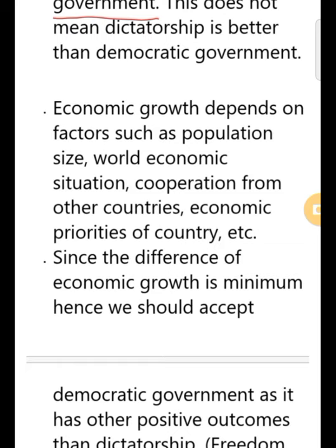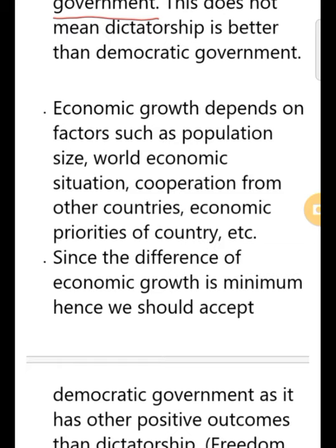So now whenever you write your answer on what the economic outcomes of democracy are, you also have to quote this in your answers, what the data shows for the last 50 years. It shows that in dictatorships the growth is slightly more. It is not that there is a huge difference. It is not like that. Slightly more, or the growth is faster than in the democratic form of government.